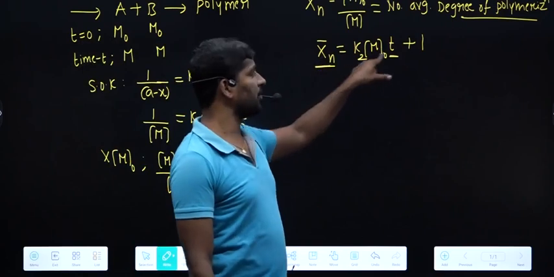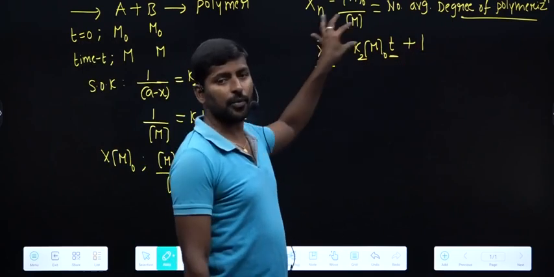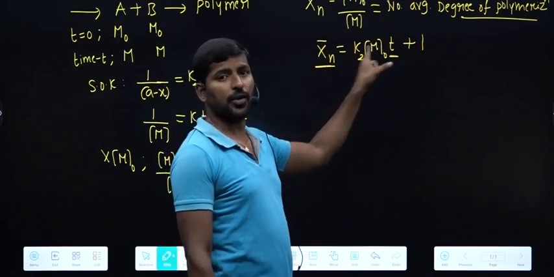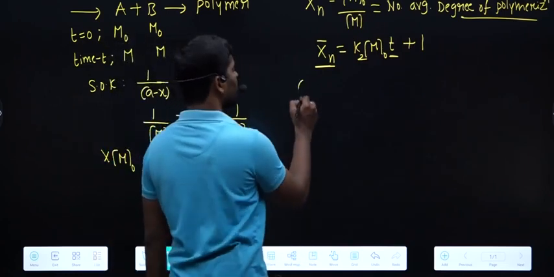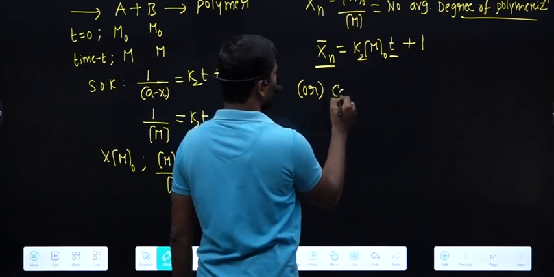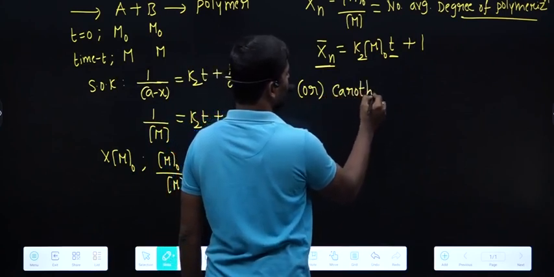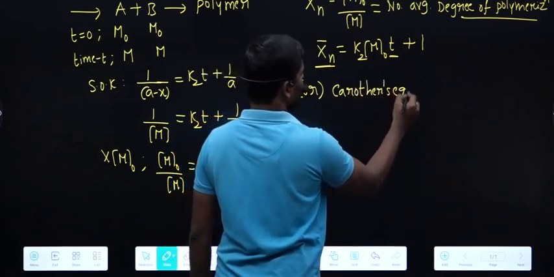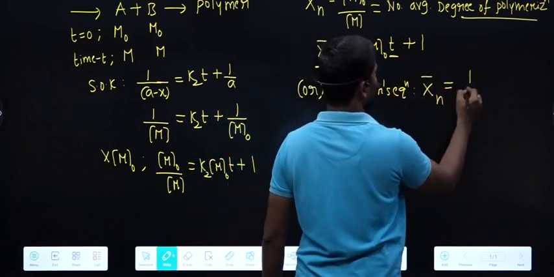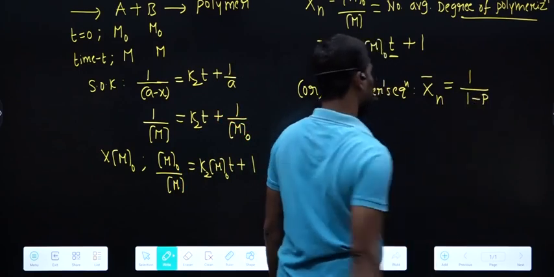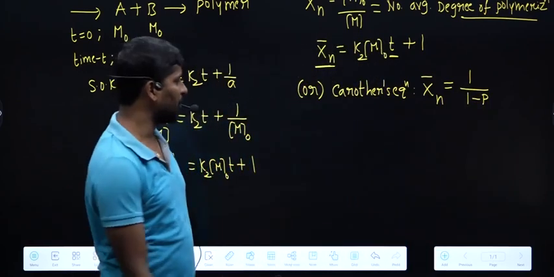This is in the form of y is equal to mx plus c. So how does the degree of polymerization change with time? The degree of polymerization changes linearly with time. Or this equation we can write like this also, according to the Carothers equation. According to the Carothers equation, the degree of polymerization is given as 1 by 1 minus p, where p indicates